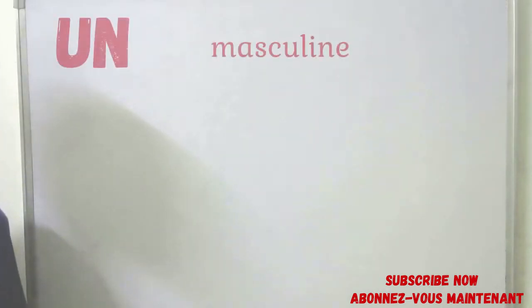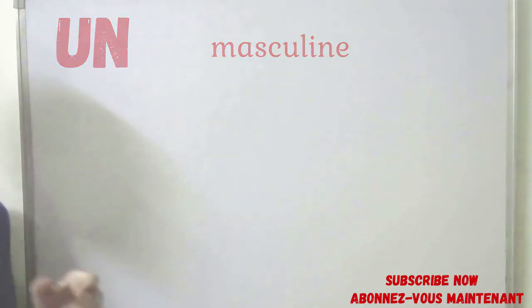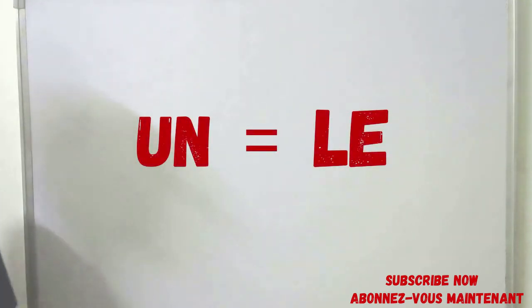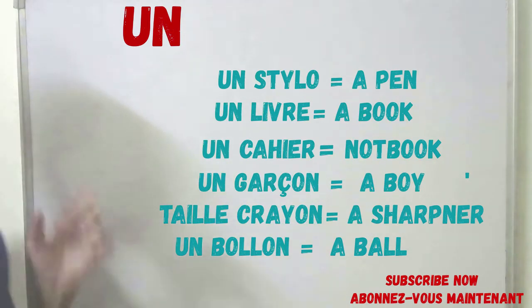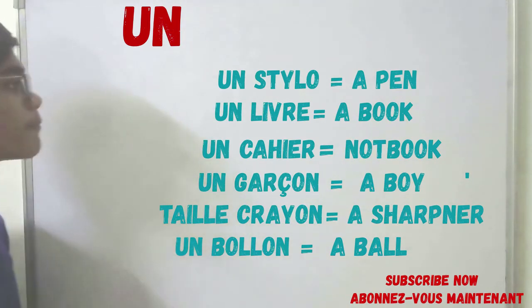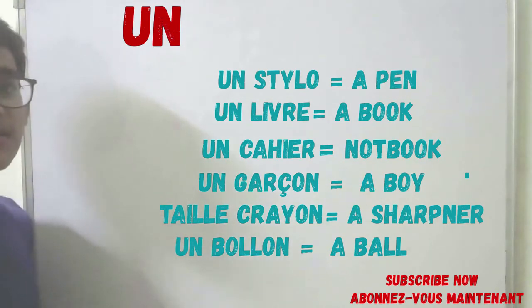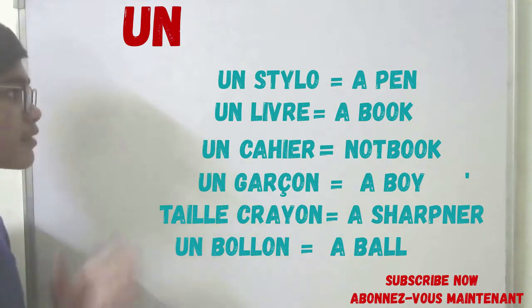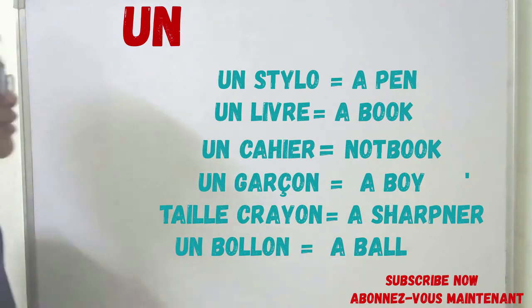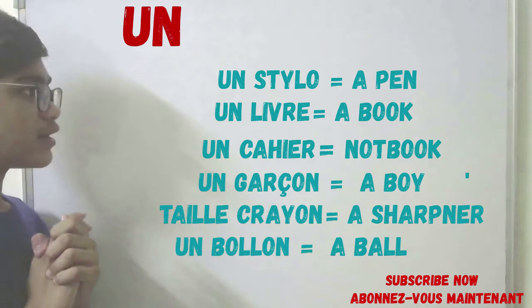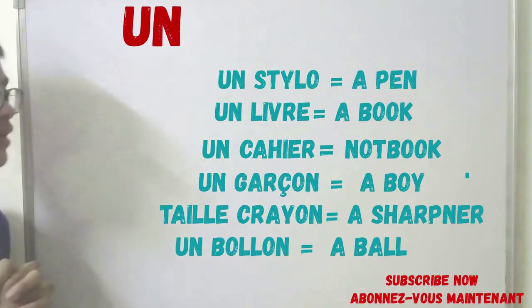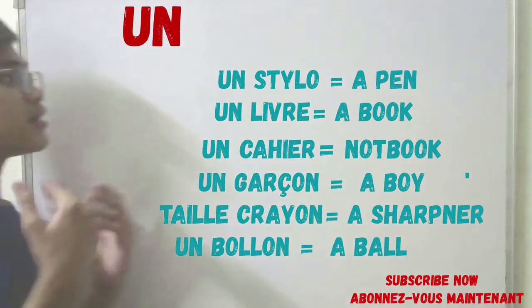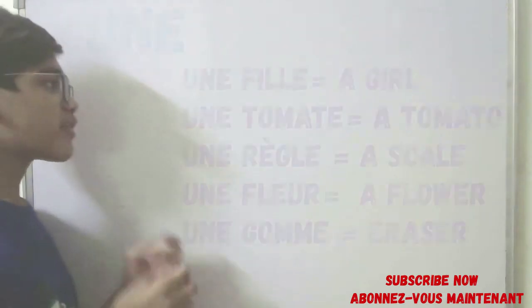Un means masculine gender word. In the definite articles we have le, and in indefinite articles we have un. Un is added before a masculine gender word. Example like un stylo, un livre, un cahier, un garçon. Okay, so un taille-crayon. Okay, un taille-crayon.